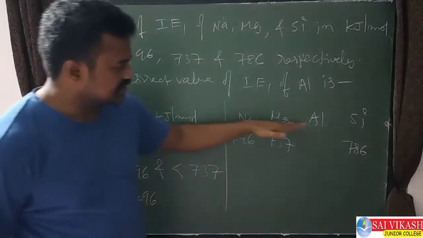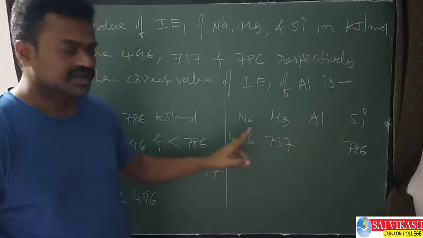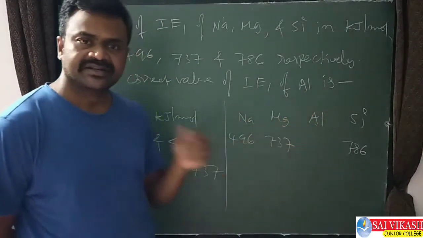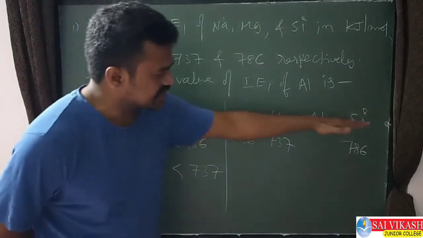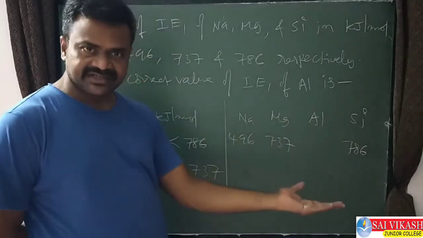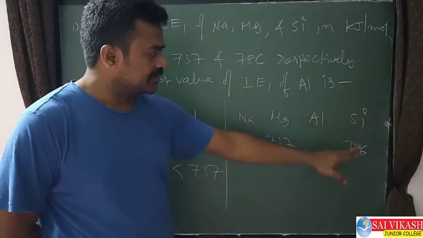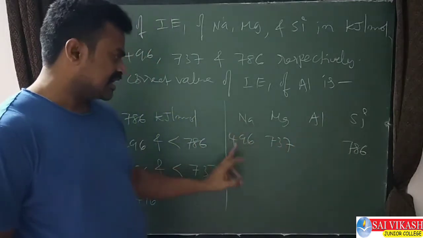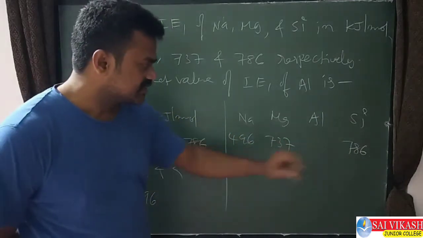So all these are third period elements only. Sodium, then magnesium, aluminum, silicon, side by side elements only. Left to right, size decreases. When size decreases, ionization enthalpy increases. So this should have more ionization enthalpy. Yes, 786 is more than 737, which is more than 496. Then guess this value.